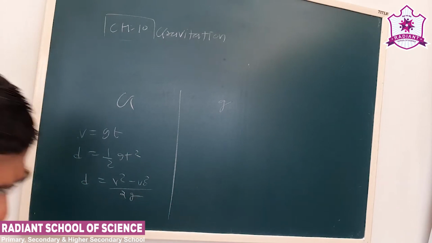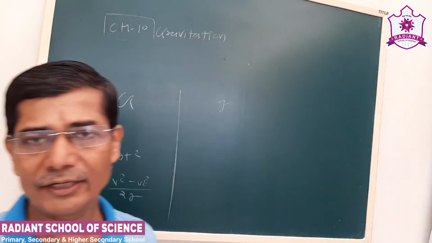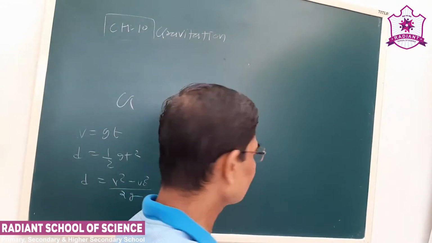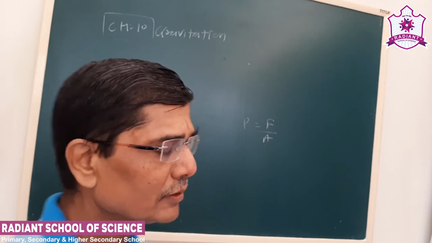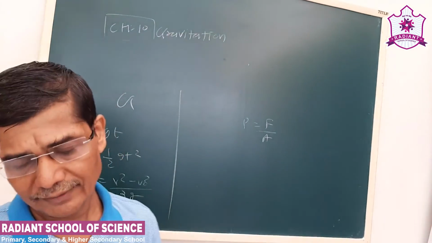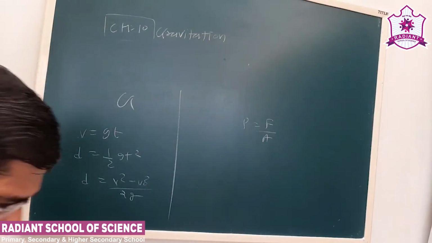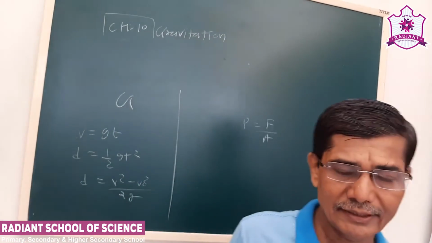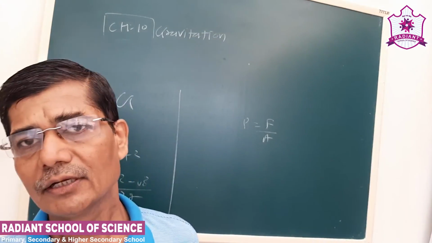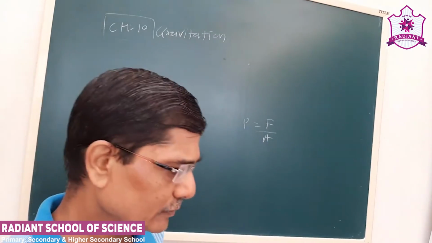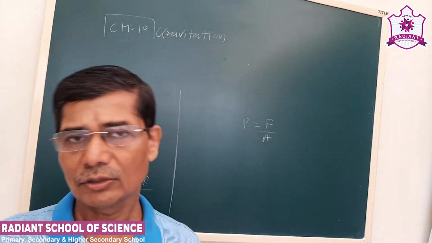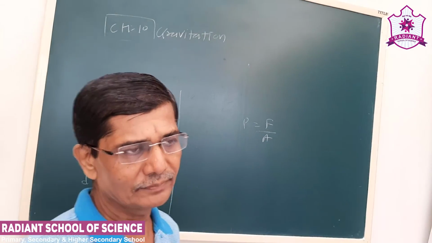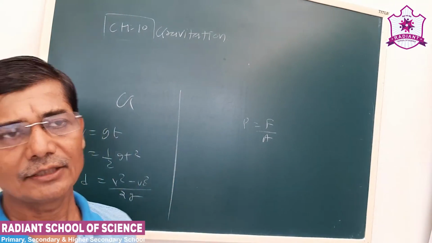Then we talked about pressure. Pressure is force upon area, where the force is acting perpendicular to the surface. And then we talked about density and relative density. We also talked about the law of flotation. This is about lesson number 10, that is gravitation. Next time we'll start a new lesson. Thank you.